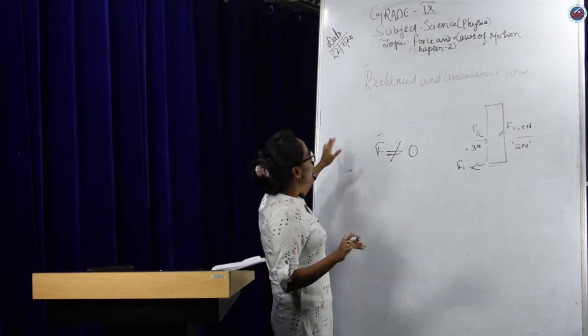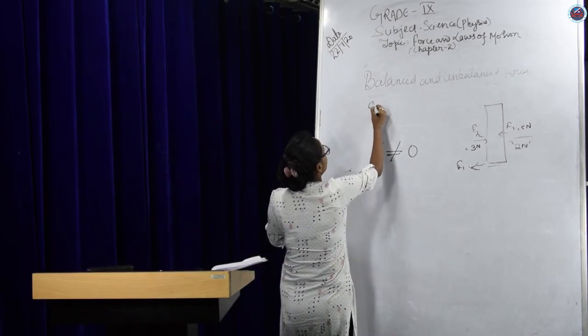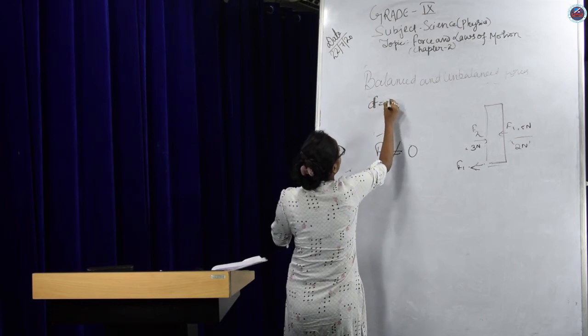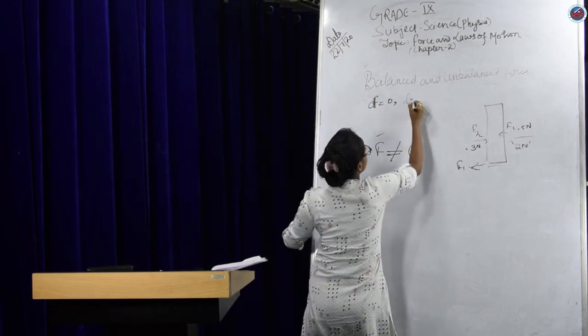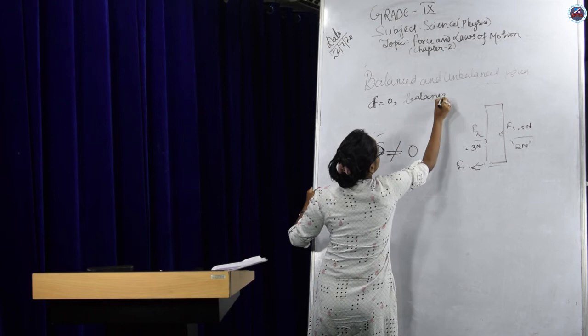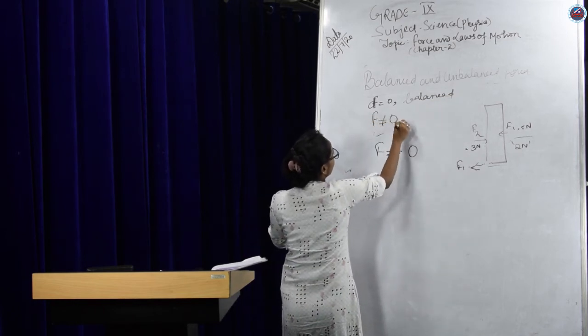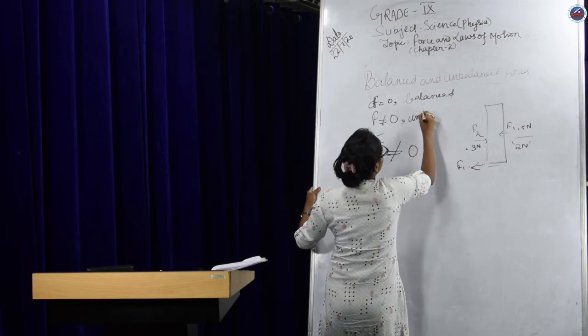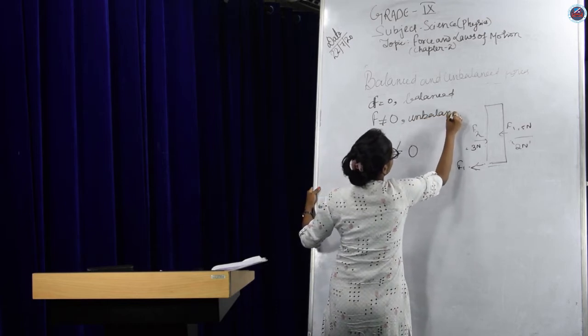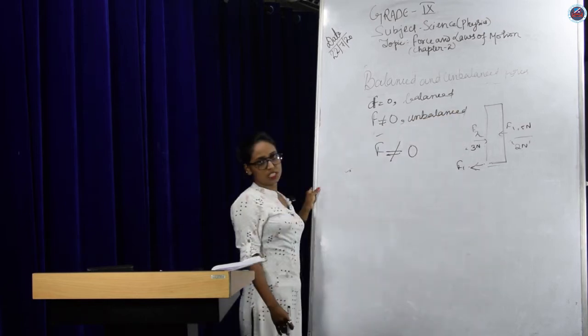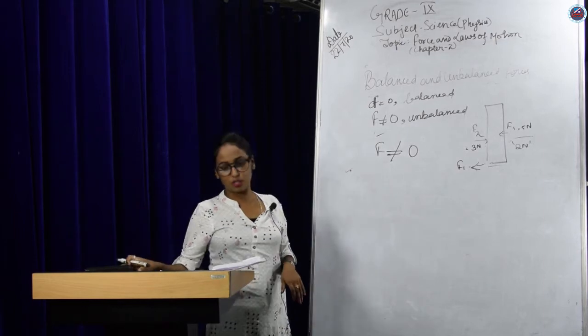Simple. When the resultant force is 0, the forces acting are balanced forces. And when the resultant force F is not equal to 0, that means an unbalanced force is exerted on the object or on the body.